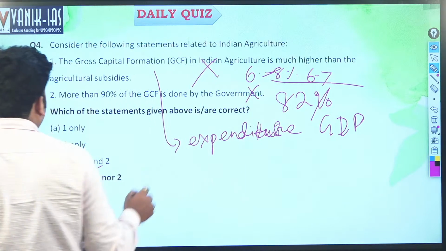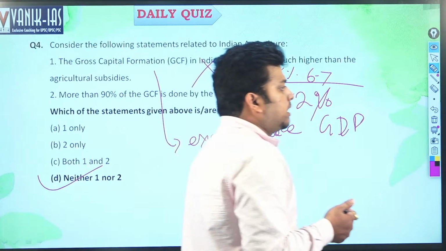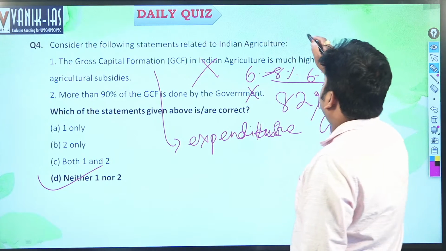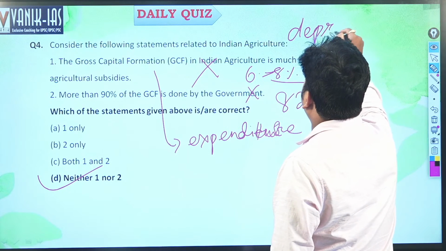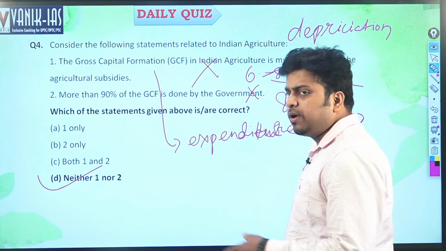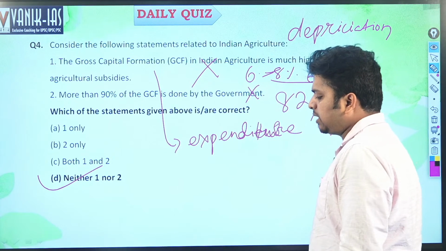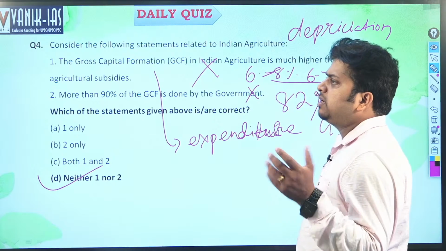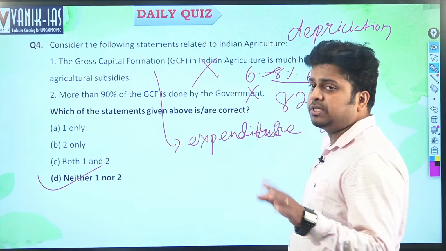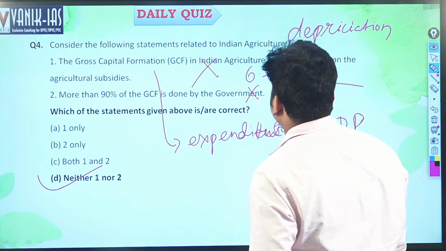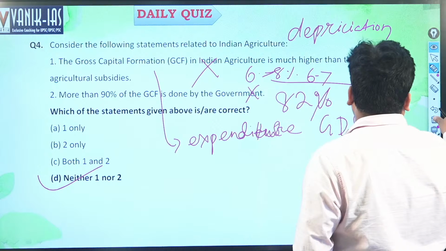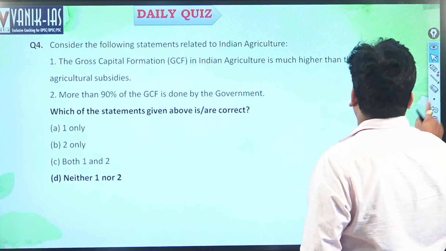Gross capital formation, I have said, is the total amount of physical assets in agriculture, right? Remember, gross capital formation does not account depreciation, right? Depreciation is not included in gross capital formation. Depreciation means wear and tear of goods. That means after use for a particular time, the value of a particular machine reduces, or the efficiency reduces because of wear and tear. That is called depreciation. Depreciation is not calculated in the gross capital formation. Next.